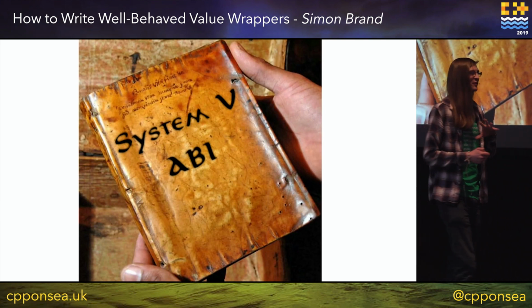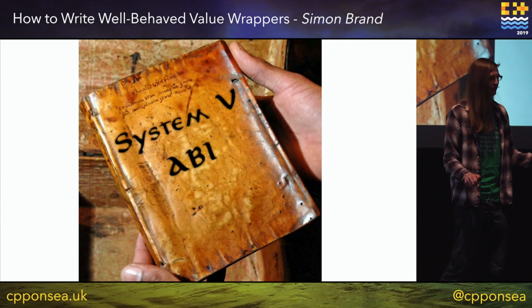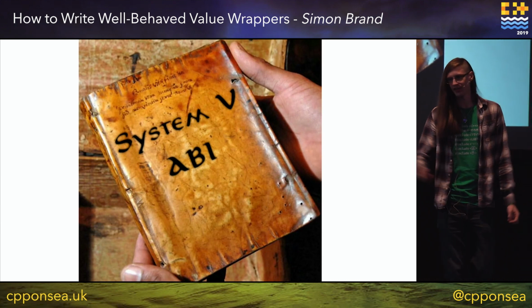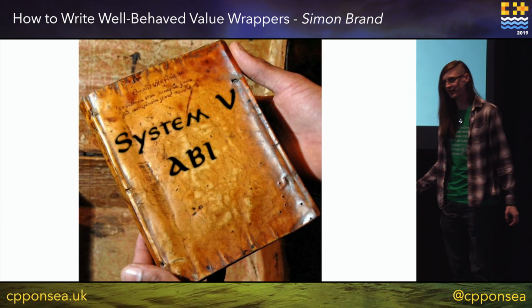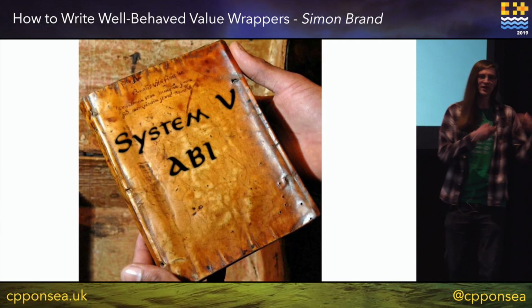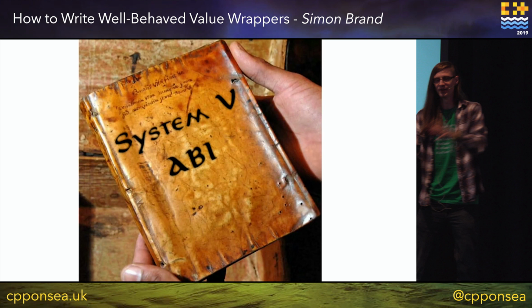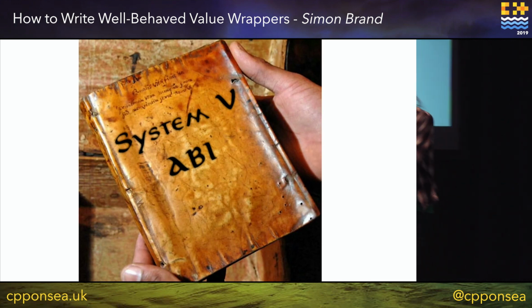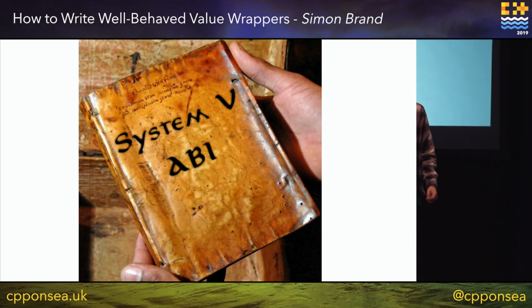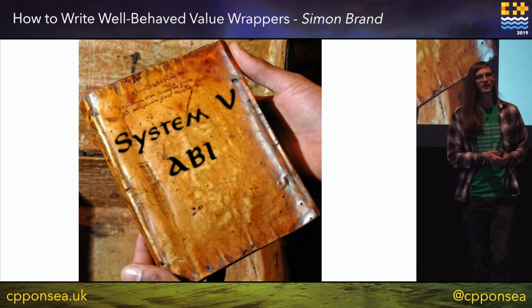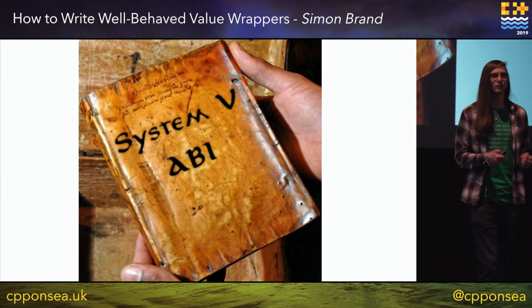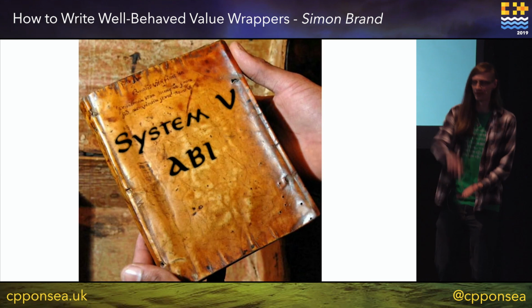This is the document which specifies, on a given system using this ABI, such as Linux systems, how things are actually done at the binary level. Like, how do binaries communicate with each other? How can you call a function? What's the calling convention? So this is where we can look to see what triviality will really mean for us down at that level.